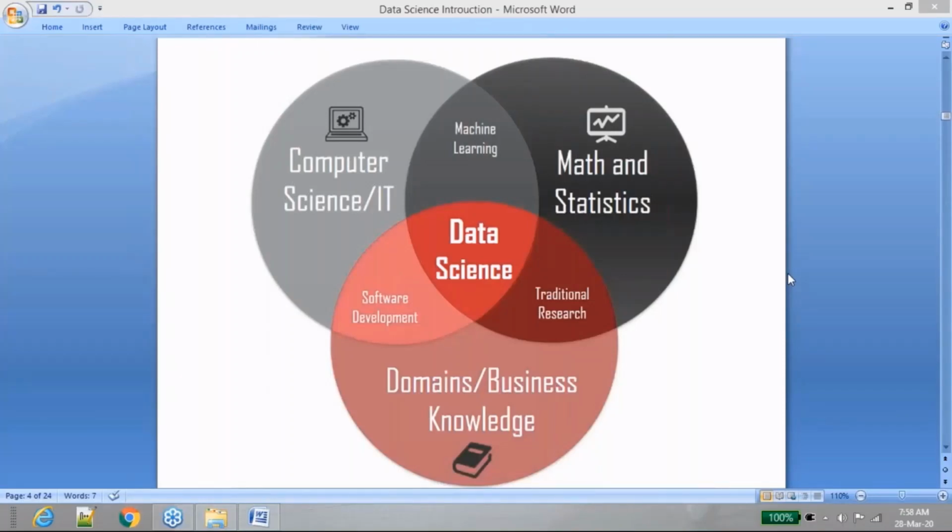So what is the difference compared to other people? Yes, in an organization, you will see some people who are good at computer science, having computer or IT knowledge, who can do all the programming and everything. Mathematicians and statisticians will be very good at writing statistical models, and they will definitely be able to do all their job. And people who work in domain or business knowledge also will be able to do their job very nicely.